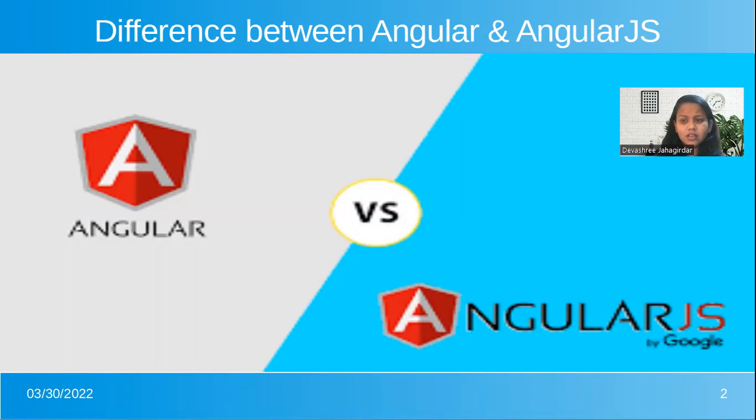Some of the basic differences between Angular and AngularJS are: Angular is written in Microsoft TypeScript language, whereas AngularJS was written in JavaScript. Angular supports all mobile browsers, whereas AngularJS does not support any of the mobile browsers.